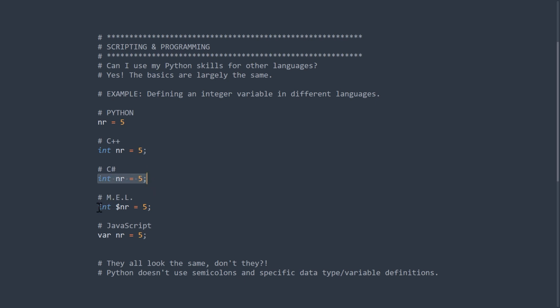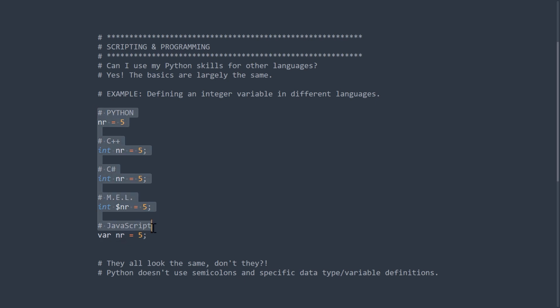Let's go to the scripting language in Maya, the Maya embedded language MEL. We have basically the same thing with one caveat, the $ sign. The $ sign is here to indicate that this is a variable. And last but not least, especially if you're working in web environments, JavaScript, very much the same, just with a difference. Instead of defining the data type, we define that this is a variable. So we say var in the beginning, so number is a variable.